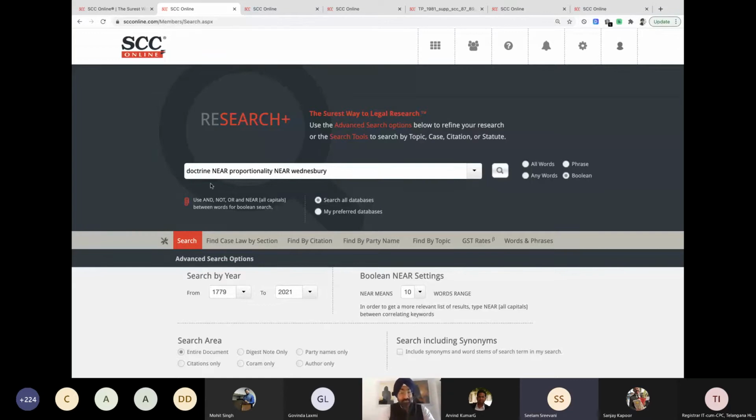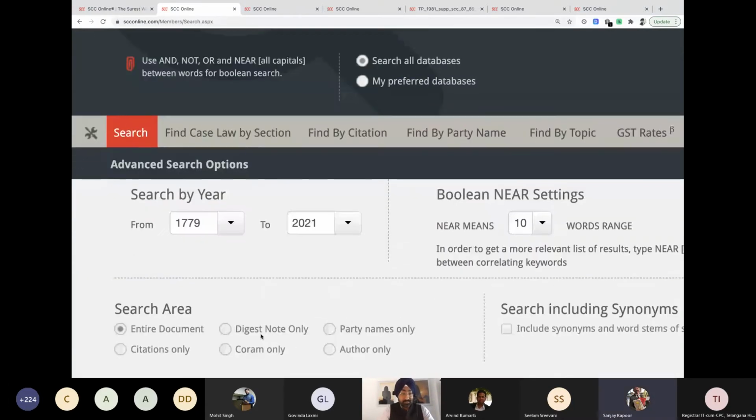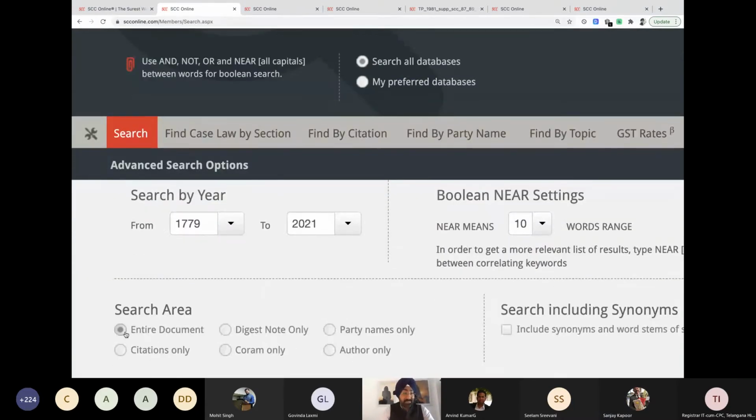Ma'am, and one more thing, while we are on the advanced search, like ma'am has already raised the question, we can do a lot of advanced searches over here. Let me zoom in a bit. There's an option over here. By default, it's the entire document. We can say digest only. We can search for party names only from here itself. Citations. We can also search by judge's name.